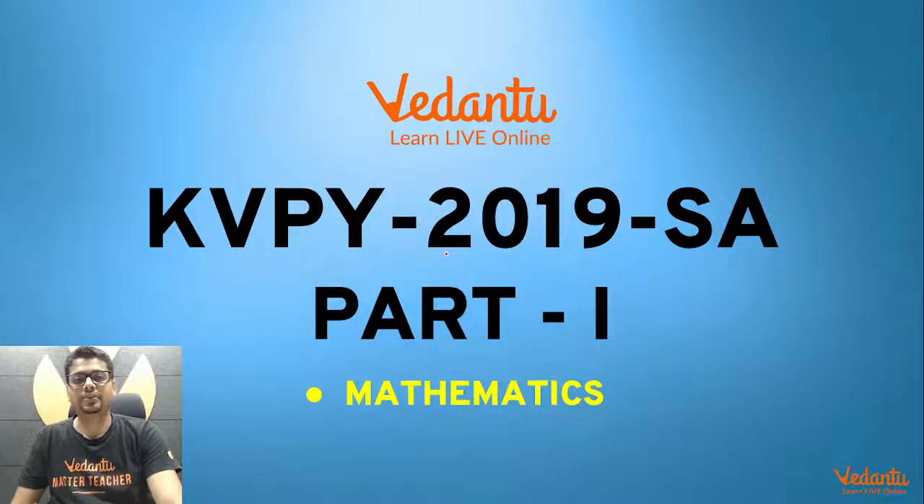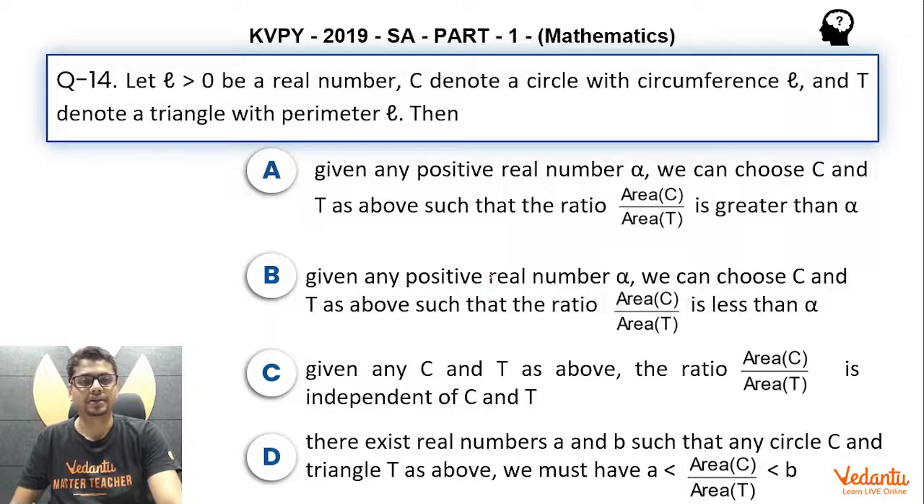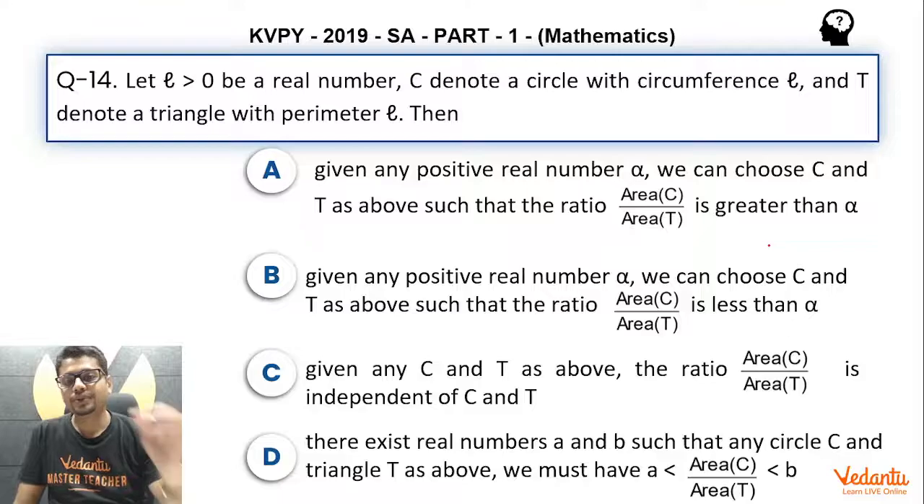We are discussing KVPY 2019 essay part 1 mathematics, and the question for this video is this. Let L greater than 0 be a real number. C denotes a circle with circumference L and T denotes a triangle with perimeter L. Then there are 4 options, and essentially what we have to comment on is the ratio of the area of the circle C divided by the area of this triangle T.